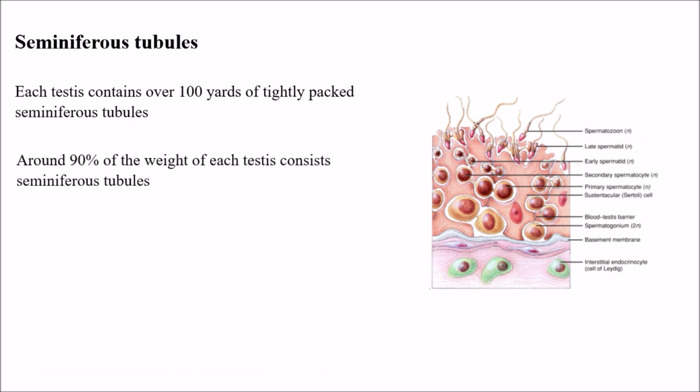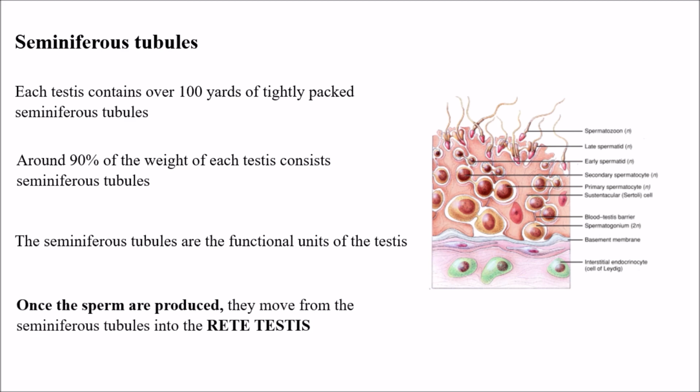Around 90% of the weight of each testis consists of seminiferous tubules. The seminiferous tubules are the functional units of the testis. Once the sperm are produced, they move from the seminiferous tubules into the rete testis. So where are they transferred? Once the sperm is produced, they directly move into the rete testis from the seminiferous tubules.